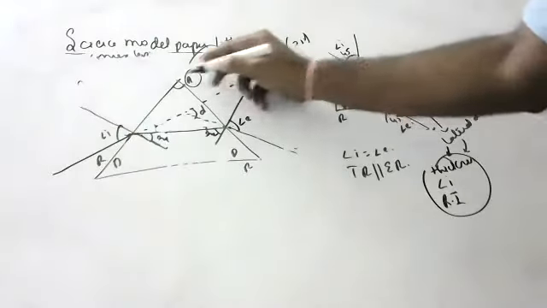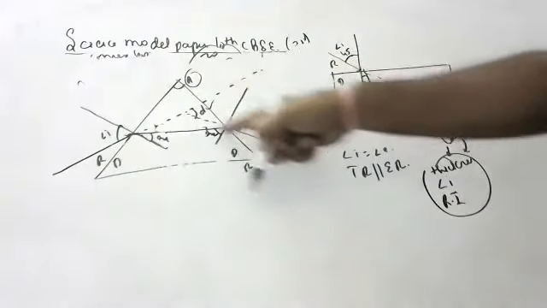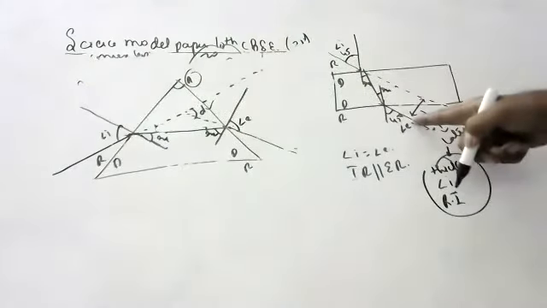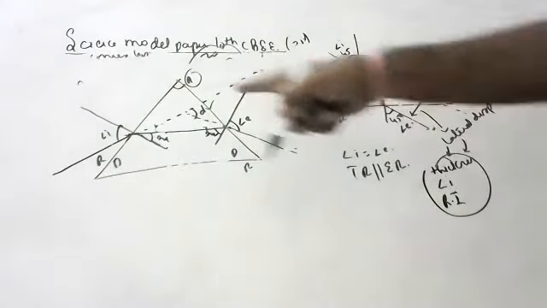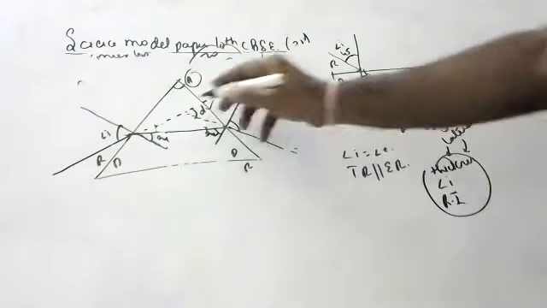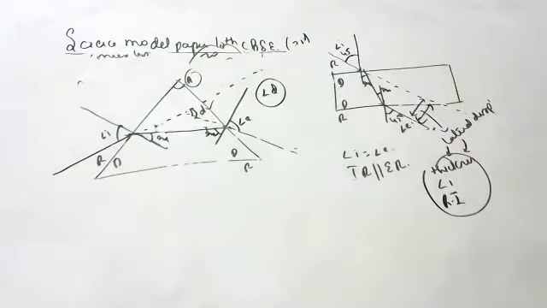This is the angle of prism. This is the angle of deviation. The angle of deviation is the angle between the incident ray and the emergent ray. This is the distance between the incident ray and the emergent ray, and this is the angle between the incident ray and the emergent ray. It is called the angle of deviation. Okay, children. Next.